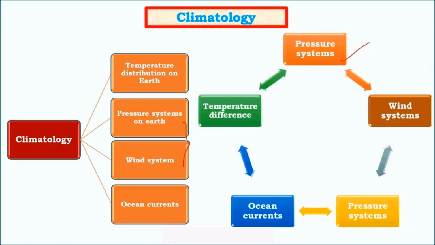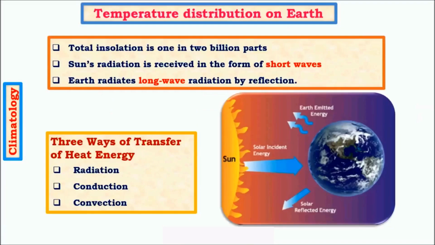systems. And wind systems affect the movement of ocean water in the form of ocean currents, and ocean currents again transfer heat from one latitude to another latitude, creating a temperature difference, or sometimes it even leads to temperature balancing. So all these factors are interconnected. So these all need to be understood in good detail to understand temperature distribution on Earth.